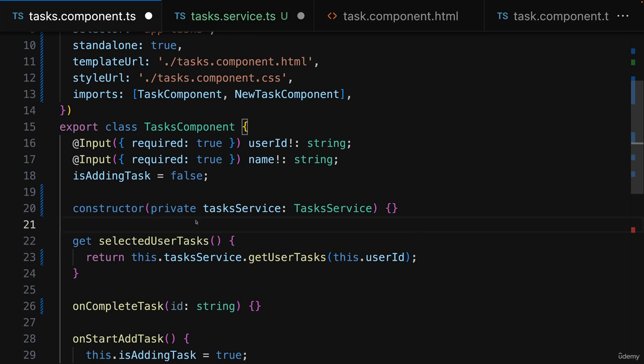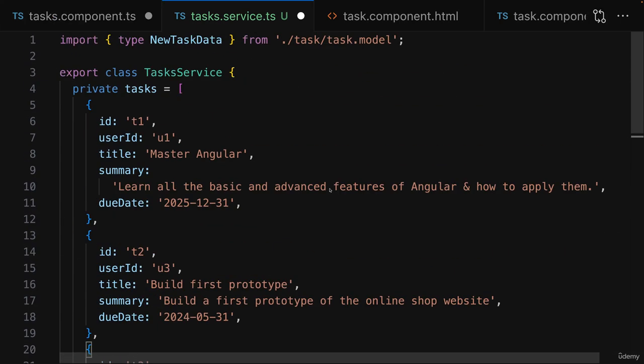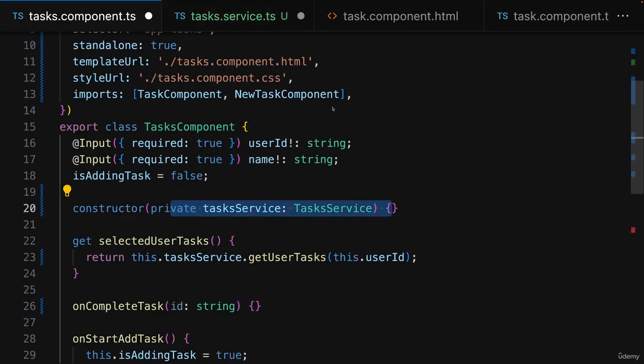However, we're not entirely there yet, because by adding this code, we let Angular know that we need an object of type TasksService, and Angular will look for such a class, but it will not magically scan all your files and folders again. Instead, you need to register this tasks service, this class here, as something injectable with Angular, so that Angular knows that it can be injected and that it should look for this thing when encountering a dependency like we have here.